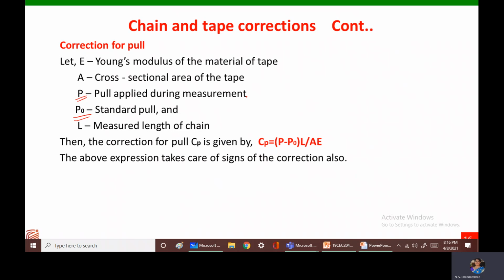P is the pull exerted in the field during the measurement. L is the length of the chain measured. E is the Young's modulus. A is the cross-sectional area of the tape. If we are using a tape like this, this is the cross-sectional area, so that value has to be put here.